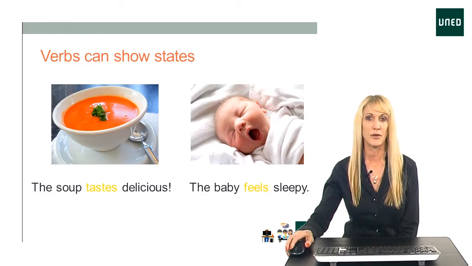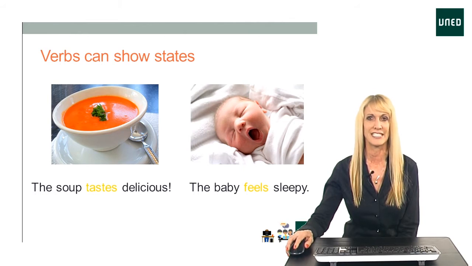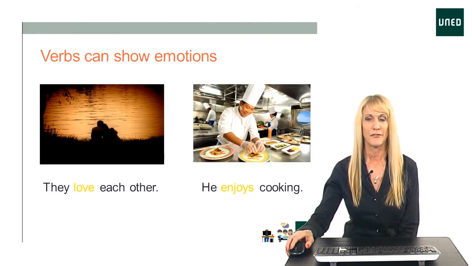Verbs can also show states, not just actions. So for example, the soup tastes delicious. It's in the state of being good or delicious. Or the baby feels sleepy. The baby is in the state of being tired. The baby's not awake and alert. It's how the baby feels at the moment. This is a state.